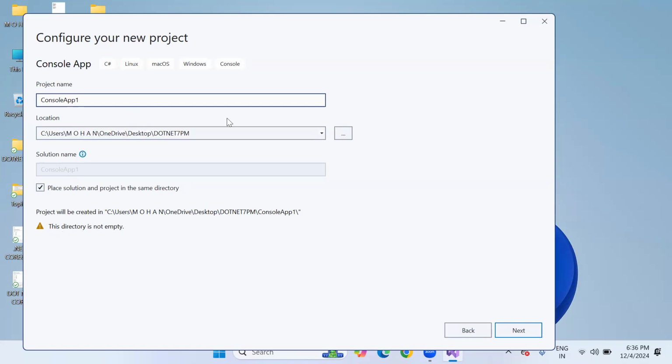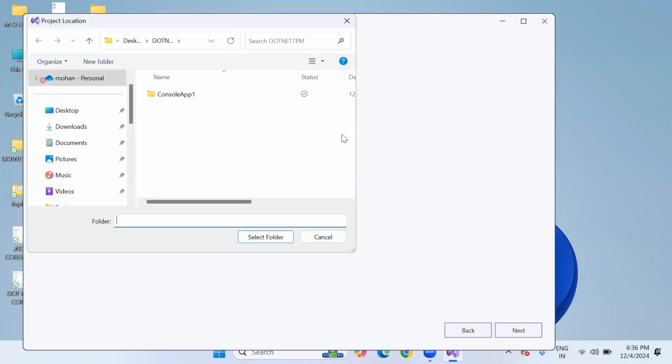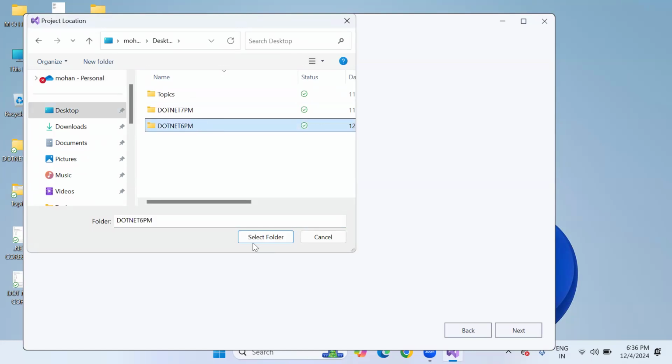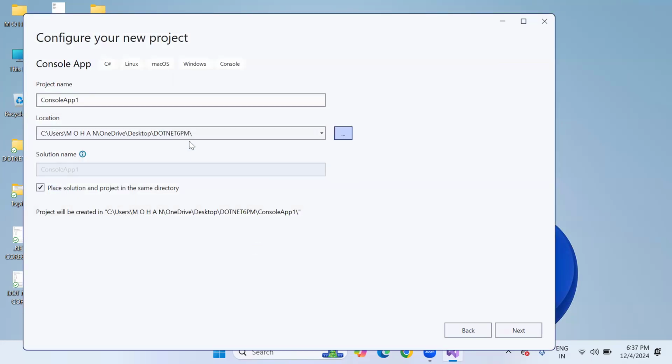Let's click on the ellipsis button and choose the folder which I created on the desktop. What is our folder? The .NET 6 PM folder. Now, once I choose the .NET 6 PM folder, the error is gone. So our project name is Console App 1, and the project is located in the desktop folder .NET 6 PM.